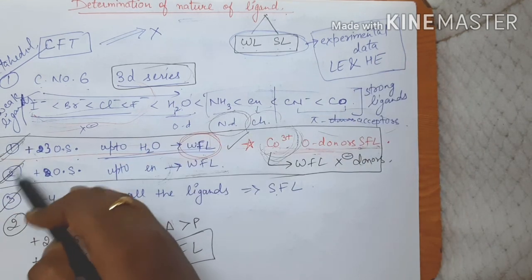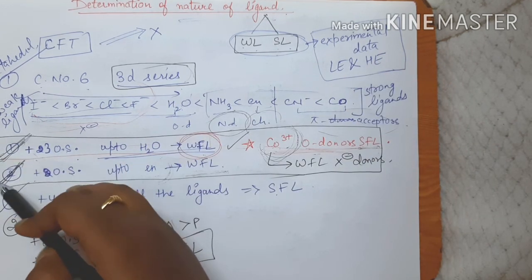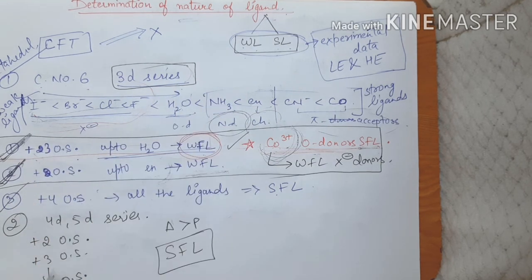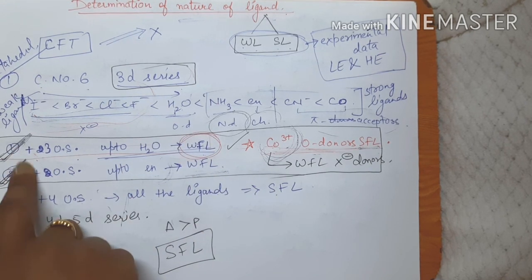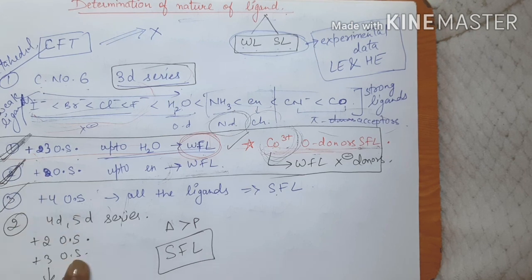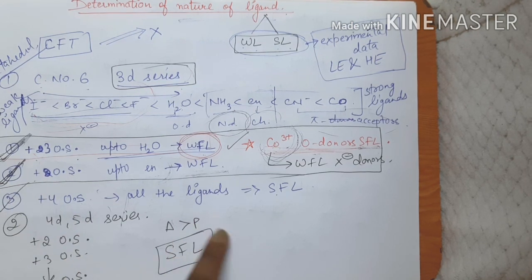So these are basically the two major cases which we have to remember. For all the other cases, they are going to behave as strong field ligands, right? So this is all about the octahedral complexes. These are the rules for the octahedral complexes, and there are only two major rules which we have to remember.